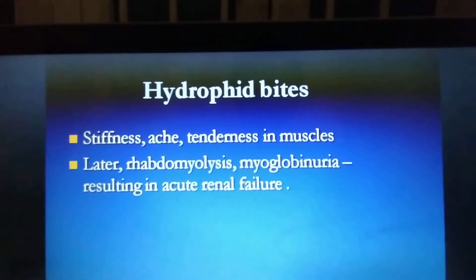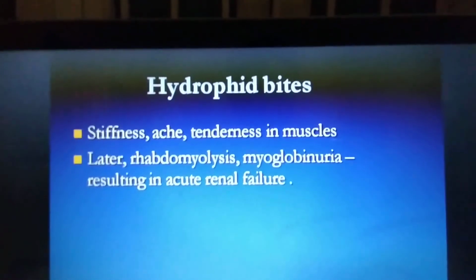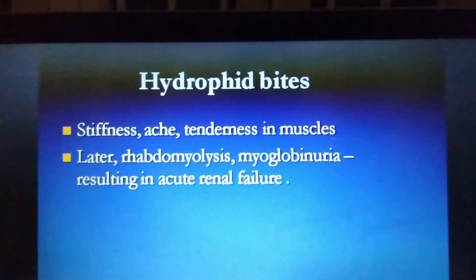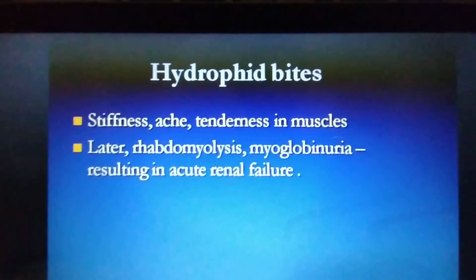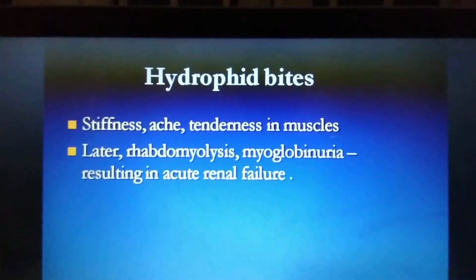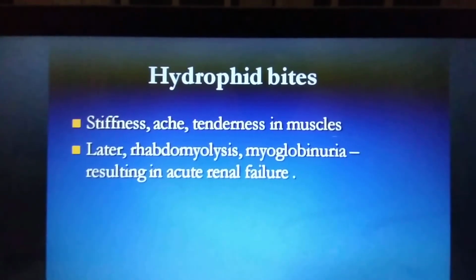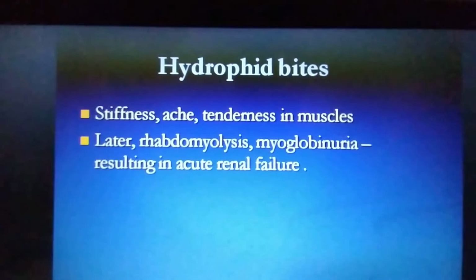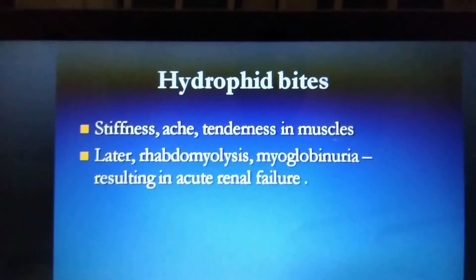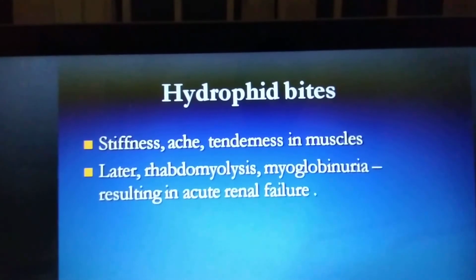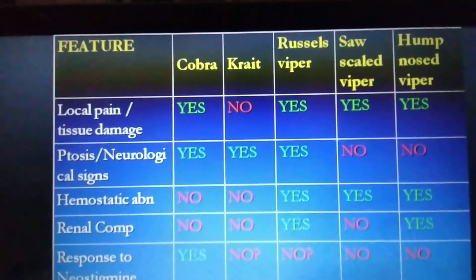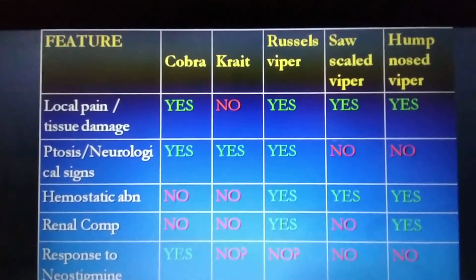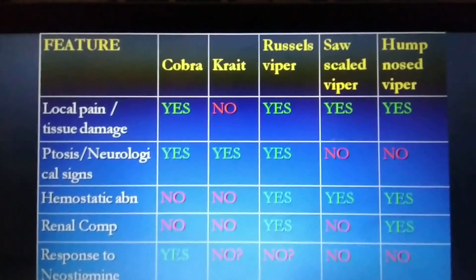Hydrophiidae family bites very rarely happen. There is stiffness, ache and tenderness of muscle. Later it will develop into rhabdomyolysis and myoglobinuria, resulting in acute renal failure. These are the common symptoms of a Hydrophiidae family bite. So these are the features of various